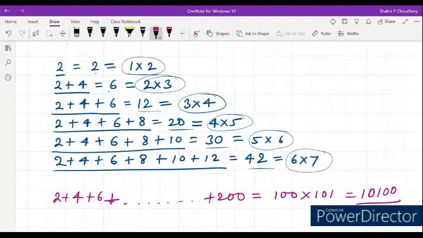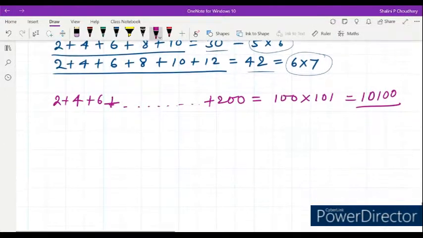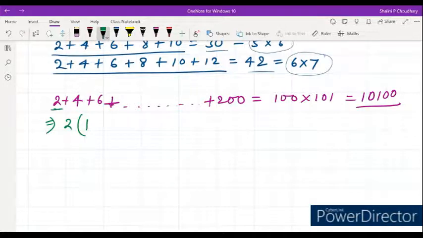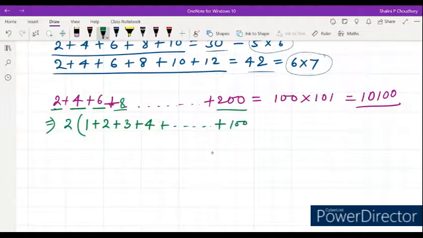Now, when we have discussed the even numbers, can we derive one formula for this, for natural numbers? See, from these numbers, can we take 2 common? If we take 2 common, this will become 1 plus 2, from the next one it will be 3, then 4, and so on up to 100.